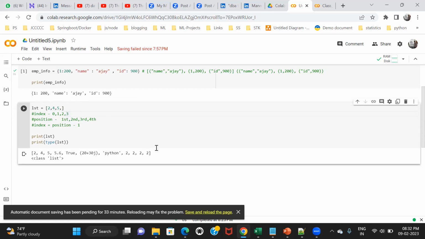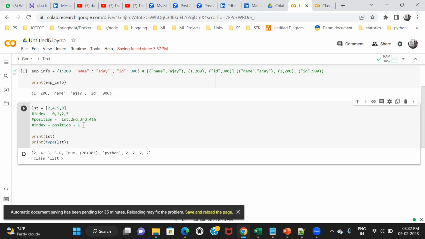Any doubt, guys? Anyone has doubt? Sir, about the -1, that is position -1, I just want to know. Yeah, if you want to find the index, let me give a formula. What is the position of 9? Fourth position. So its index will be 3. So that's the formula.